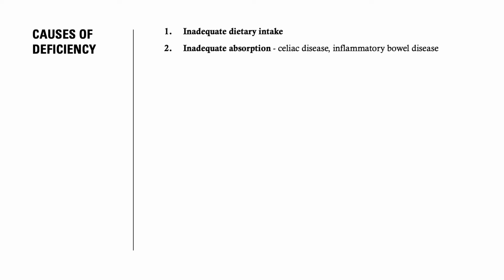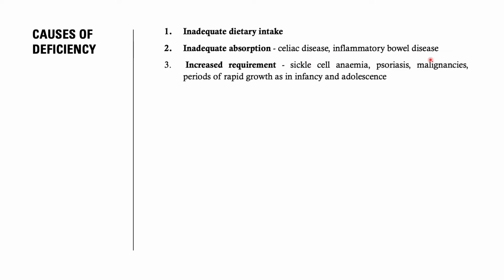So it can be caused by inadequate absorption, like in case of celiac disease, inflammatory bowel disease. Third is if the requirement is increased, like in case of sickle cell anemia, psoriasis, malignancies, periods of rapid growth like in infancy and adolescence.